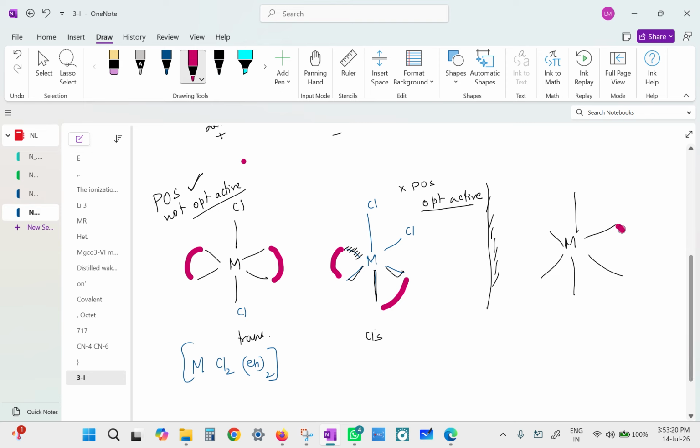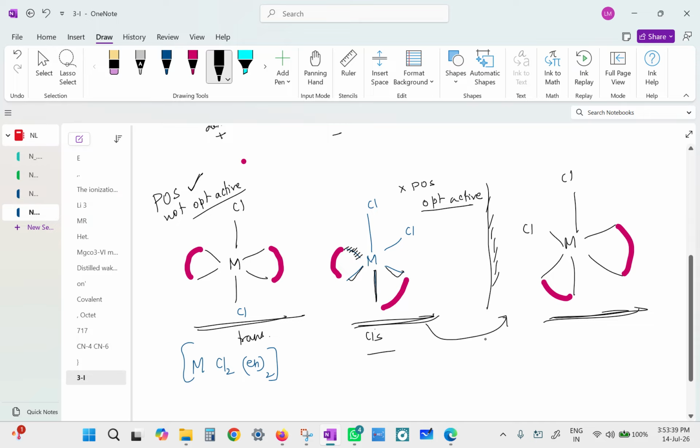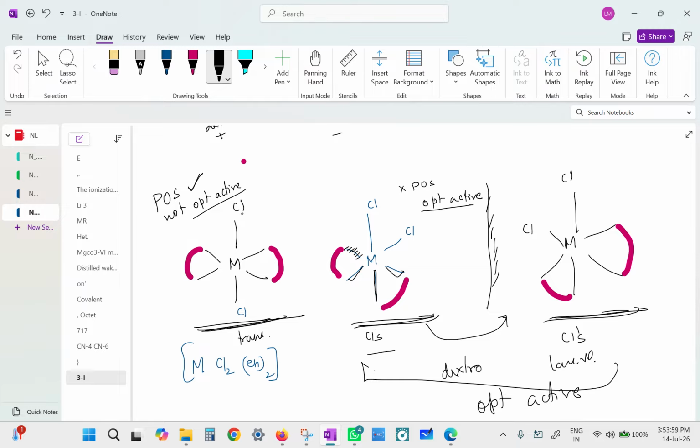So now this will be here, and the two chlorines will be sitting here. Lateral inversion, left, right. Did it change? No. These are two different molecules. Actually, there are three different molecules occurring in the universe. Two of them are cis, and these two are optical isomers, optically active. One has to be dextro, the other one has to be levo. And the third one, the trans, is optically inactive. Is that okay? Yes, miss.